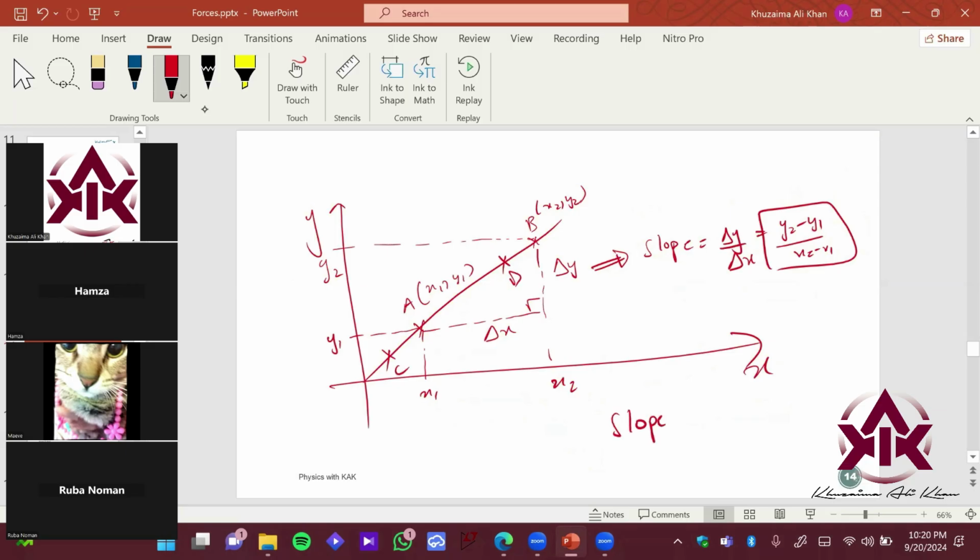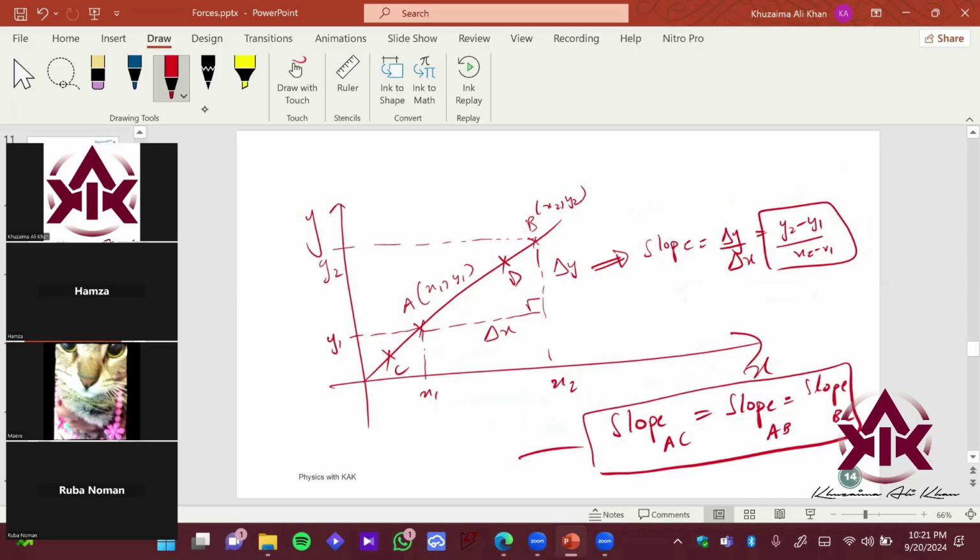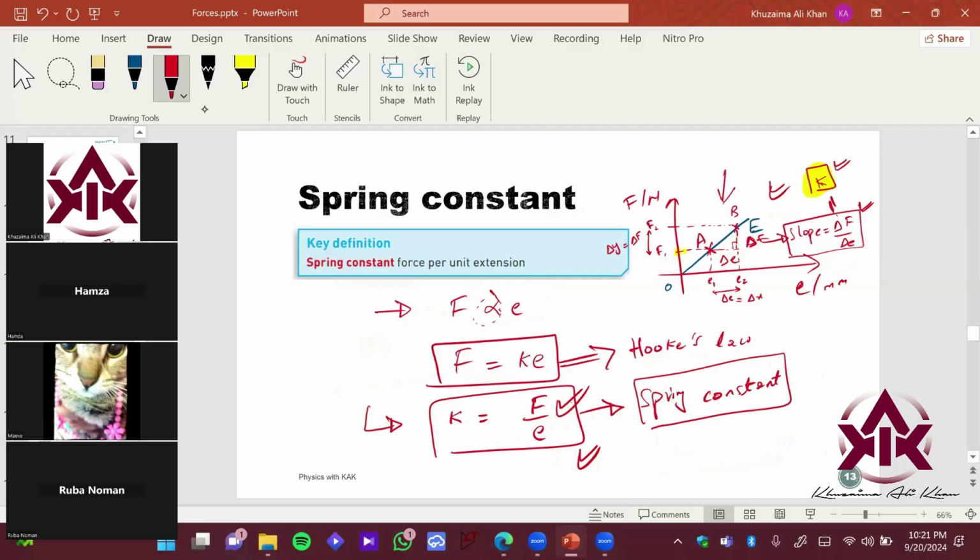So if you find the slope using points A and C, it will equal the slope using points A and B, or points B and C, because it's a straight line. Similarly, you can use any 2 points on a straight line over here to estimate the value of spring constant. Make sense?